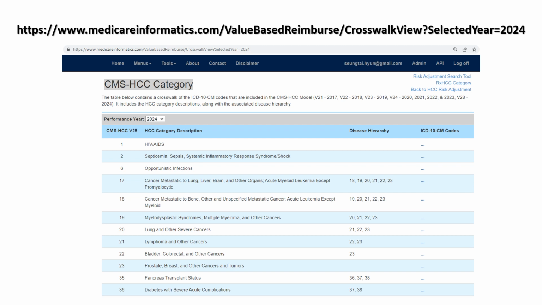How payments are made with a disease hierarchy. Example, if a beneficiary triggers HCCs 18, cancer metastatic to bone, other and unspecified metastatic cancer, acute leukemia except myeloid, and 19, myelodysplastic syndromes, multiple myeloma, and other cancers, then HCC 16 will be dropped. In other words, payment will always be associated with the HCC in column 1 if an HCC in column 3 also occurs during the same collection period. Therefore, the organization's payment will be based on HCC 18 rather than HCC 19.